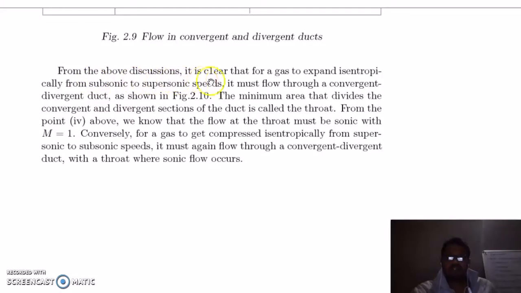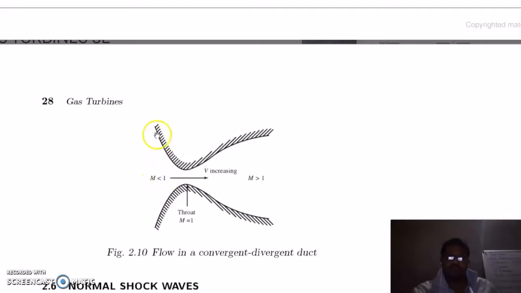From the above discussion, it is clear that for a gas to expand isentropically from subsonic to supersonic speeds, it must flow through a convergent divergent duct, as shown in the figure. For Mach number less than 1, this duct is convergent and velocity will increase, and this is the throat, at which your Mach number is 1.